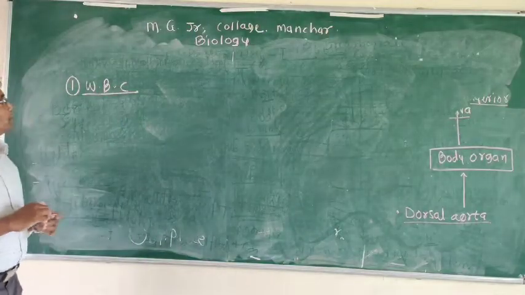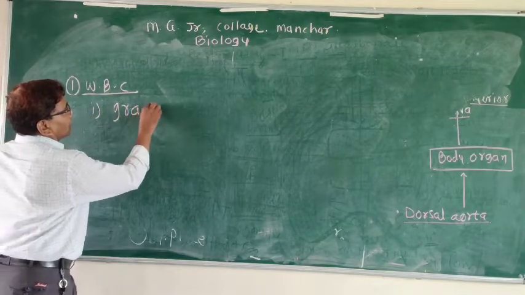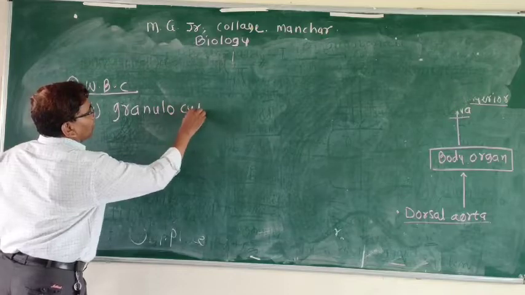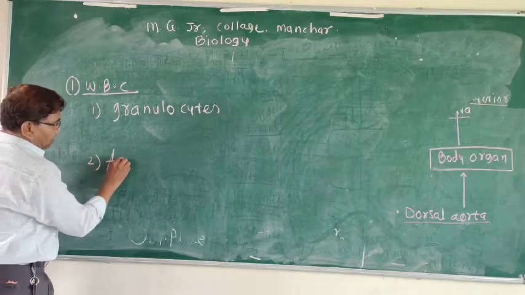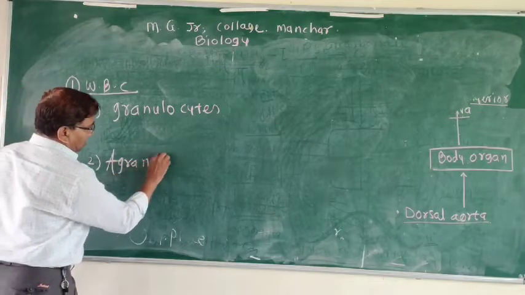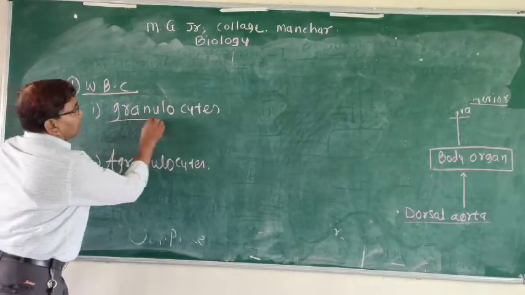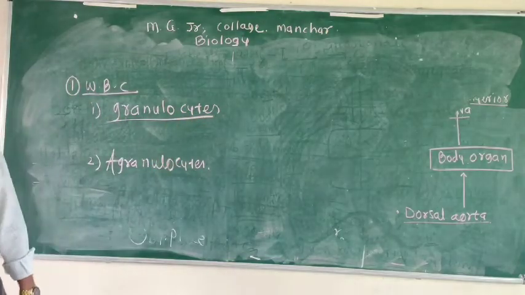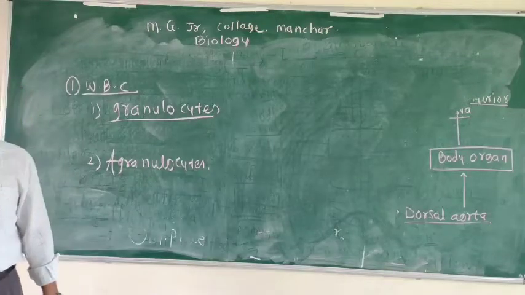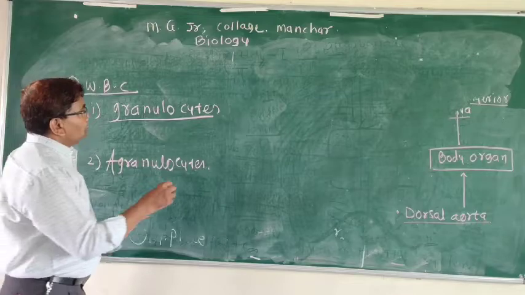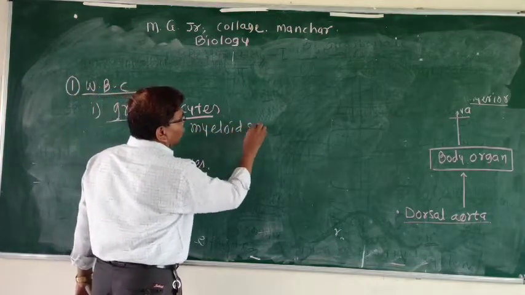These WBCs are divided into two types. Granulocytes and second agranulocytes. Granules are present in these cells, and they are produced from the myeloid stem cells.